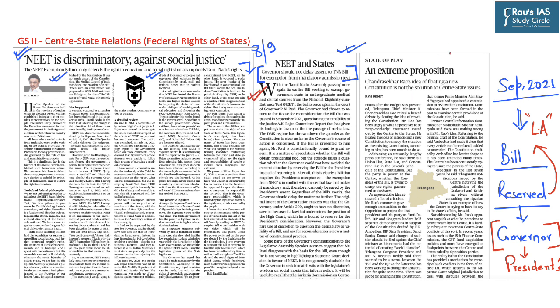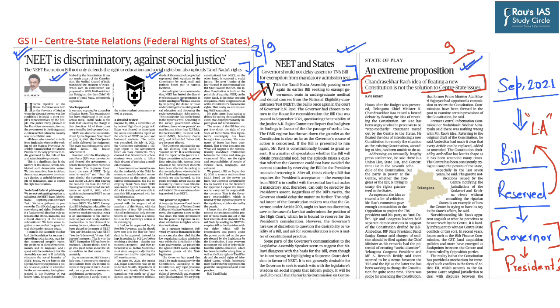Now, this article appearing on page number 9 says, an extreme proposition. Chandrasekhar Rao's idea of floating a new constitution is not the solution to center-state issues. Now, in this article, the Chief Minister of Telangana has proposed a very extreme idea of rewriting the constitution and has said that even the Atal Bihari Vajpayee government proposed a commission to review the working of the constitution. However, the question raised in this article is whether rewriting the constitution is the only solution, or are there any other provisions within the constitution to settle the center-state disputes or issues.